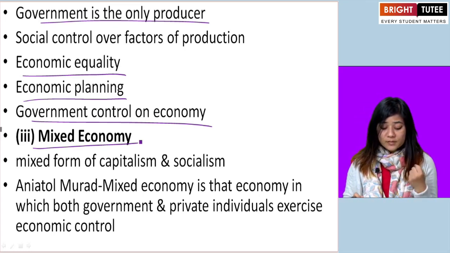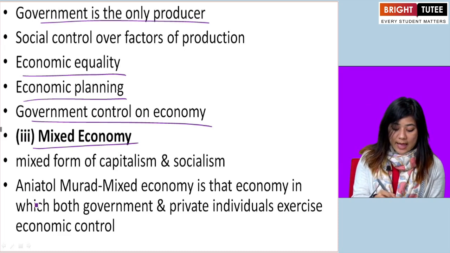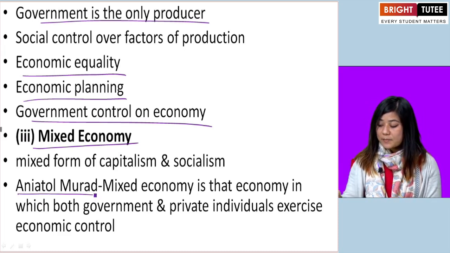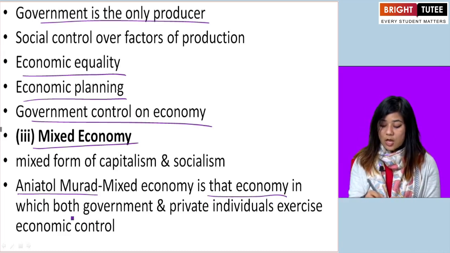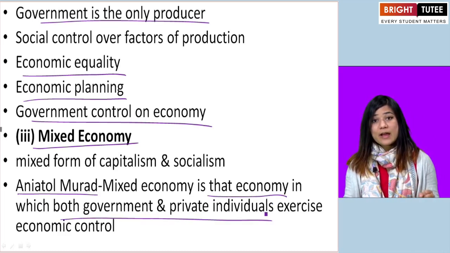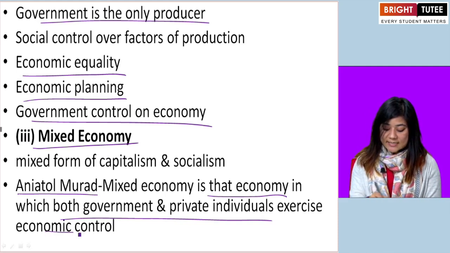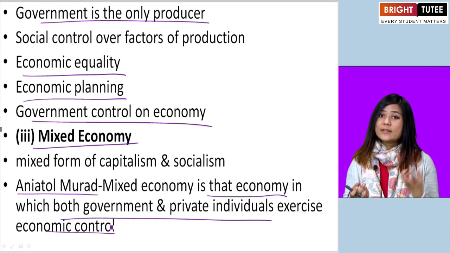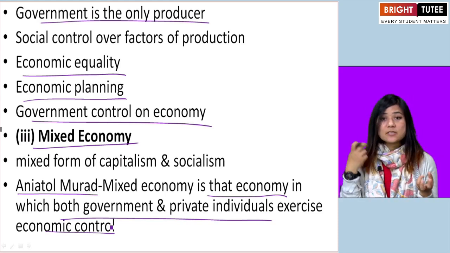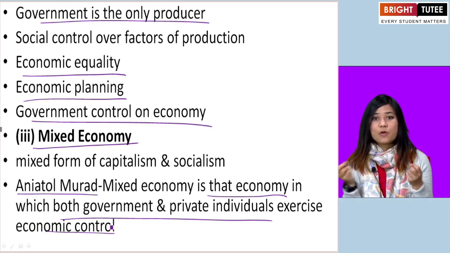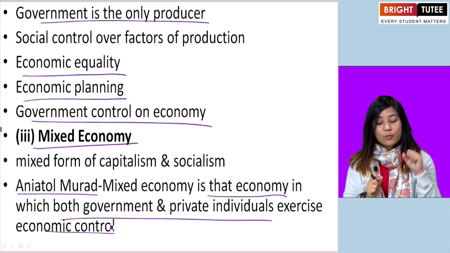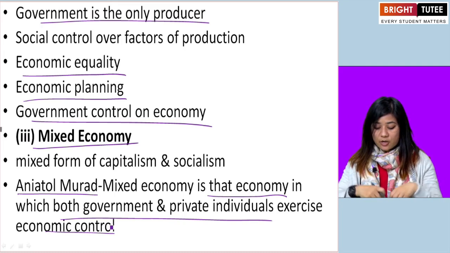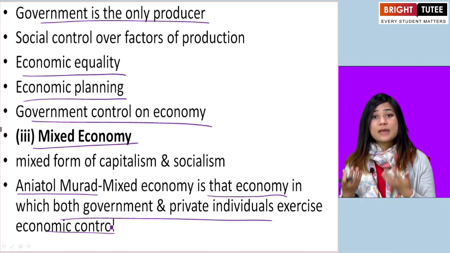A person named Anatol Murad defines that mixed economy is that economy in which both government and private individuals exercise economic control. So you see, in a mixed economy where there are capitalistic as well as socialistic elements, both the government and the private individuals come together to control the economic activities.